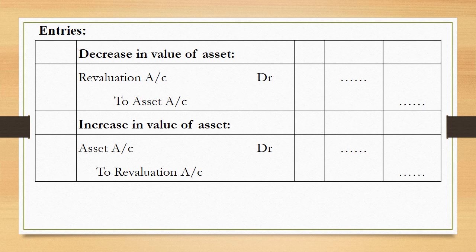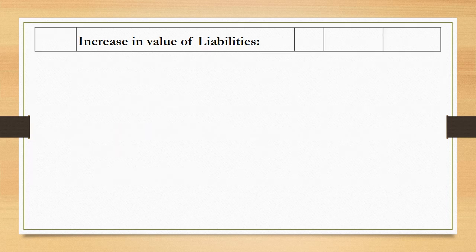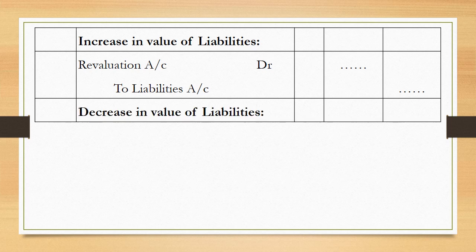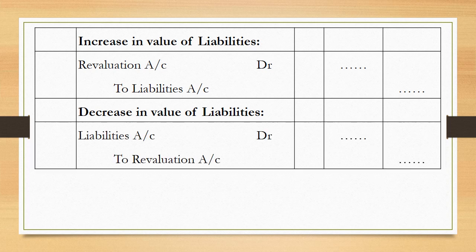Now let us see the entries for liabilities. If there is an increase in the value of liabilities, we know it is going to be a loss and revaluation account needs to be debited. So the entry is revaluation account debited to liabilities account. If there is a decrease in value of liabilities, it will be a profit, and profit has to be credited to revaluation account. So the entry will be liabilities account debited to revaluation account.